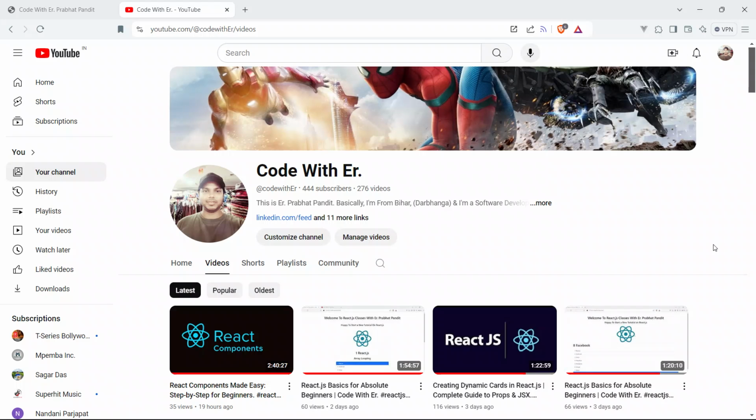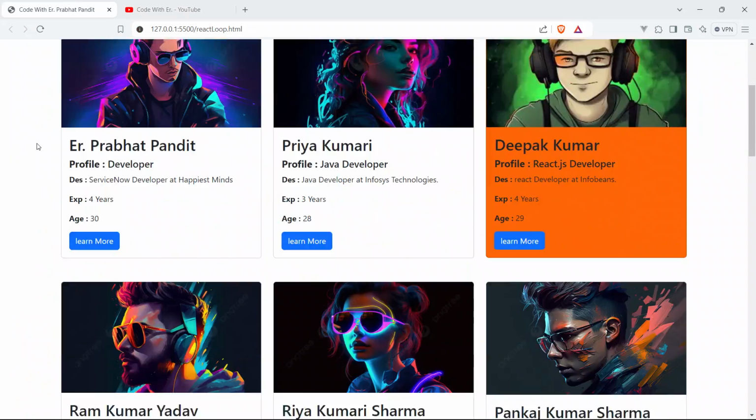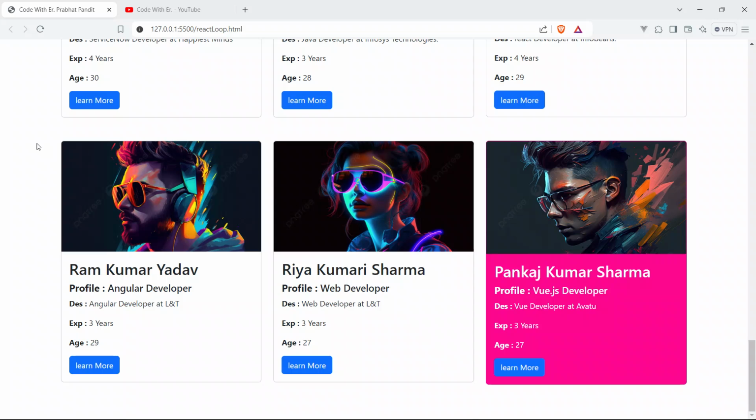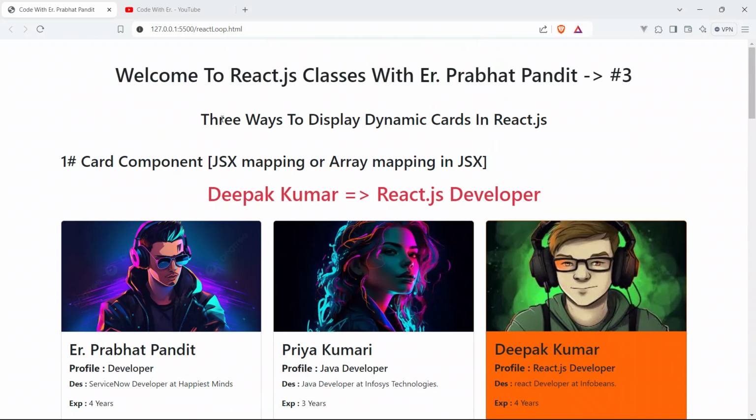Okay, so guys, now let's get started and let's build this dynamic and interactive profile card. We are going to learn three ways to display the profile cards using React.js. Now let me go to the code editor. In this session we are going to use the VS Code editor to write our code, because it has a live server which will reload the page the moment you save your file, the moment you save your code. Now let's get started and let's learn with me here, Prabhat Pandit.